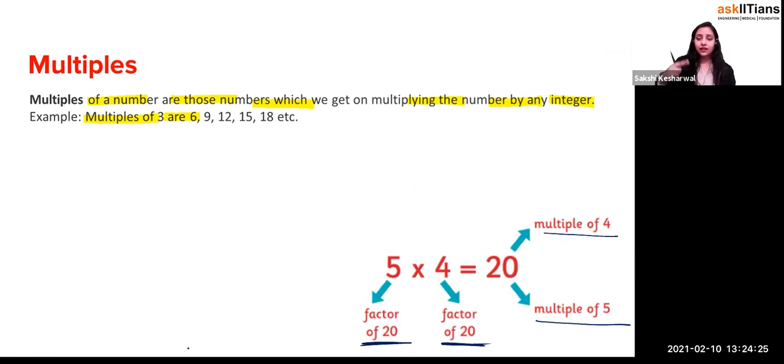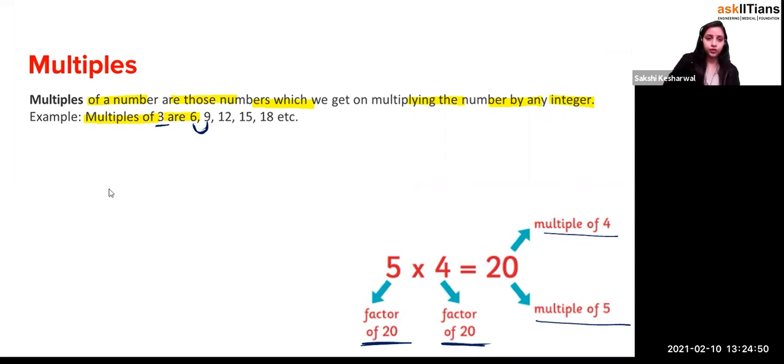So we can say that factors will always be part of it. If you multiply any two factors, you'll get the answer, and you will see that it is a multiple of the numbers. Let's suppose I multiply 6 into 9. 6 into 9 will be what, beta? 54. So 54 is a multiple of 3 or not.